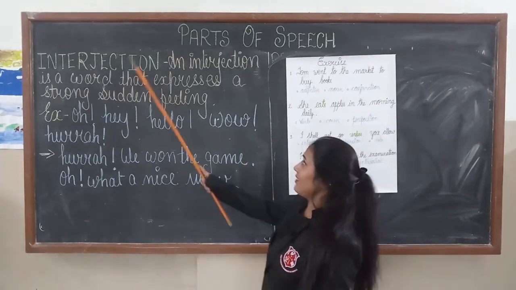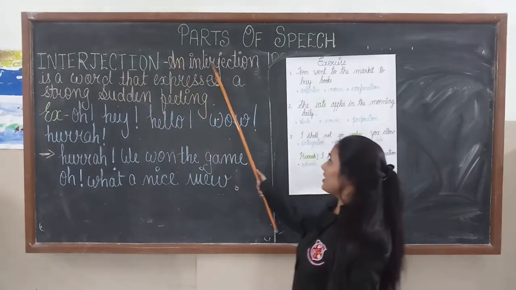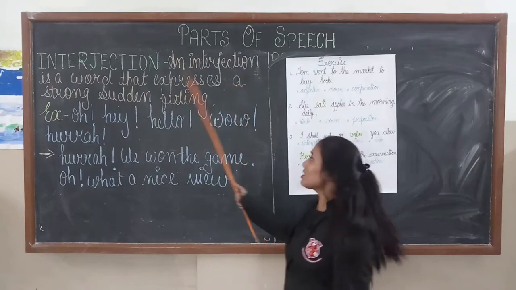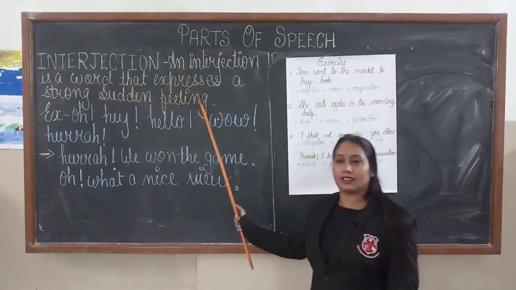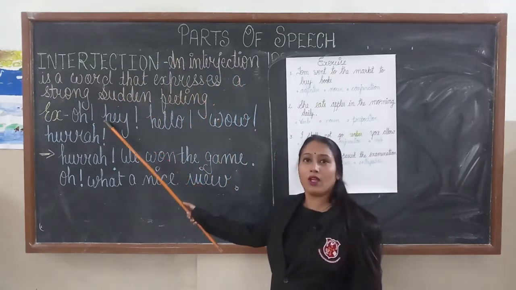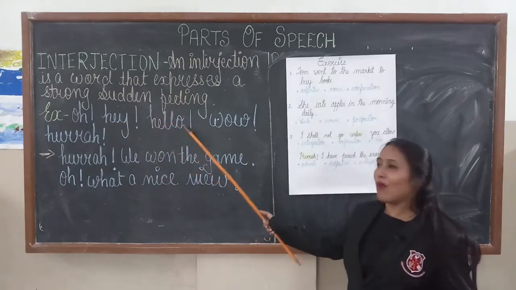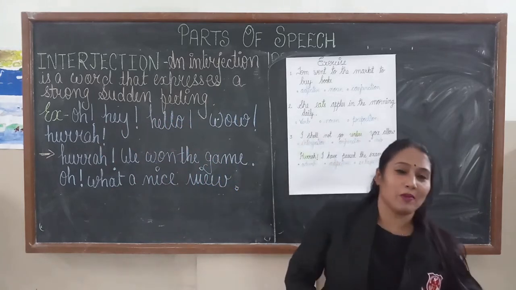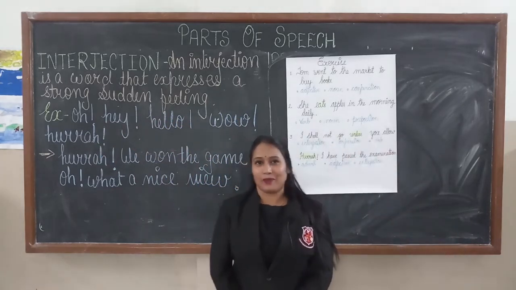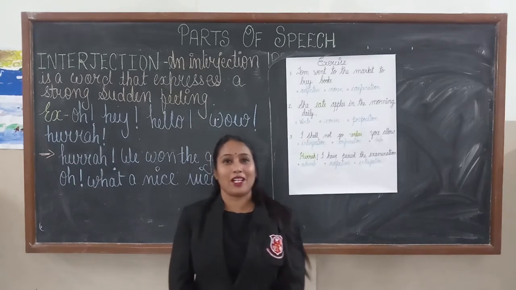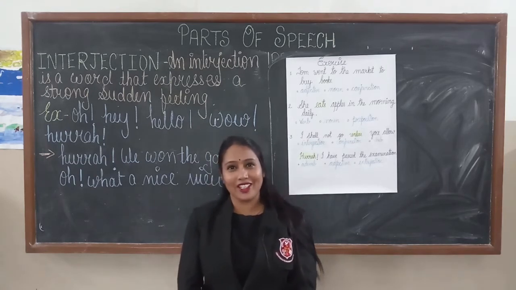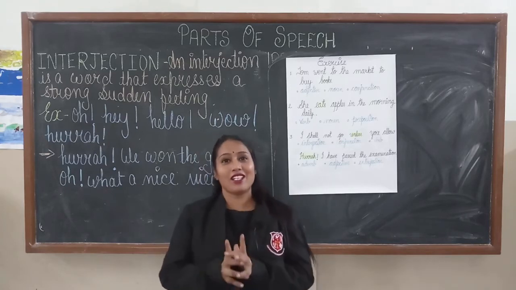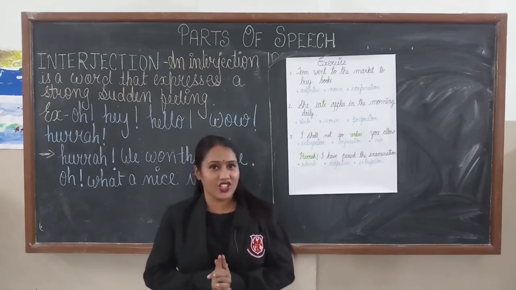Now next is interjection. An interjection is a word that expresses a strong sudden feeling. Examples: oh, hey, hello, wow, hurrah. Dear students, suppose today is your birthday and your parents give you a surprise gift. At that time, how will you react? Wow, it's my favorite gift. So this wow is an interjection.